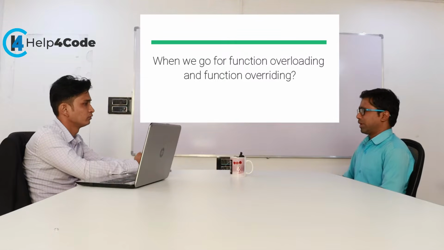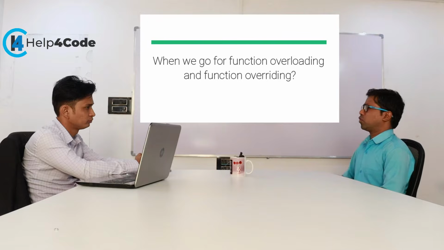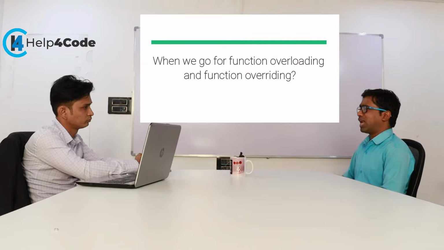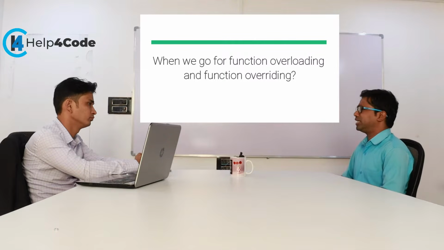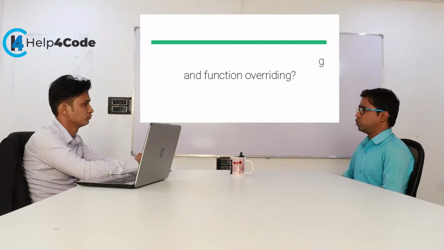Okay. So when do we go for function overloading and when for function overriding, how can you decide? Actually, overloading means giving some additional task to a name. In C++ there are two types of overloading: operator overloading and function overloading. When we want to overload a name and perform different operations with the same name, we use function overloading. And overriding means, if I'm not satisfied with the parent class function, then I should write my own function in the child class. In such a case we use function overriding. For example, the parent class has a bike function. I'm not satisfied with my parent class bike function, so I can override that function and write my own definition in the child class. In such a case we use the overriding concept.